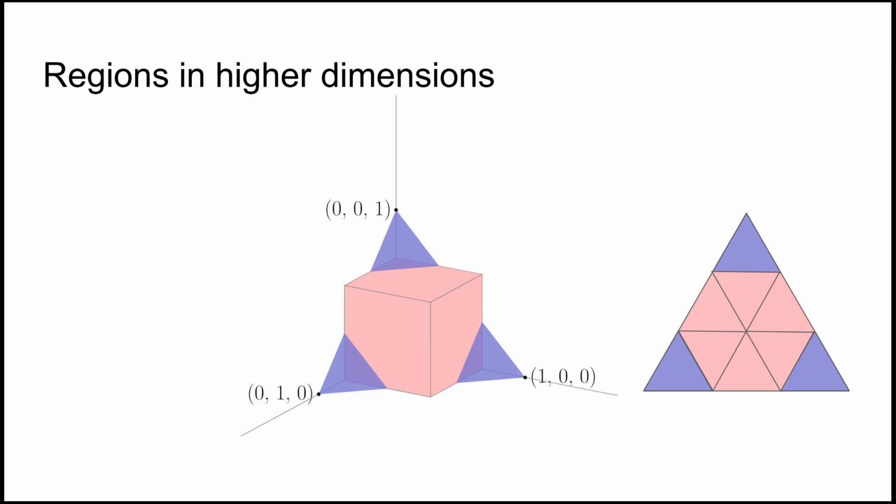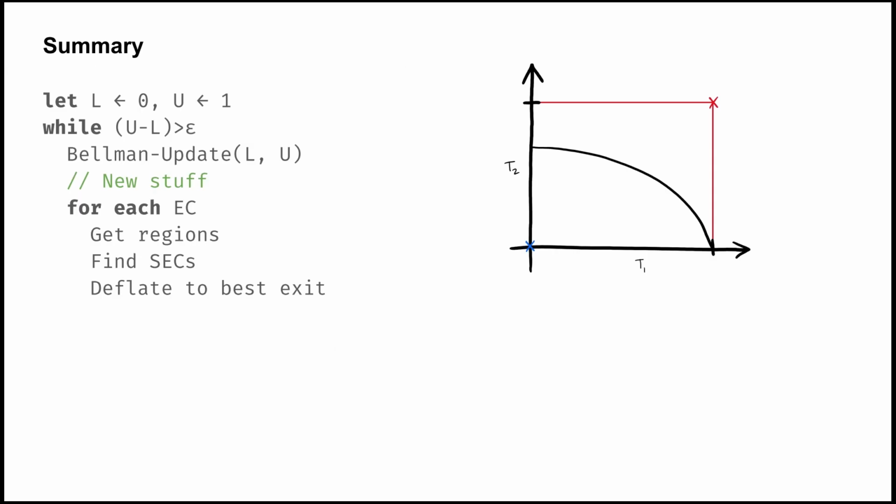everything generalizes nicely. So let's go through all the things you heard about once more so that you can put everything into context. We want to compute an under and over approximation of the Pareto frontier. We initialize the under approximation L as the point with zeros in every dimension, and the over approximation U as the hypercube with ones in every dimension. Then we do value iteration until these approximations are epsilon close to each other. Value iteration means do the generalized Bellman update for L and for U, and then do the new things in order to make the over approximation converge even for the evil end components.